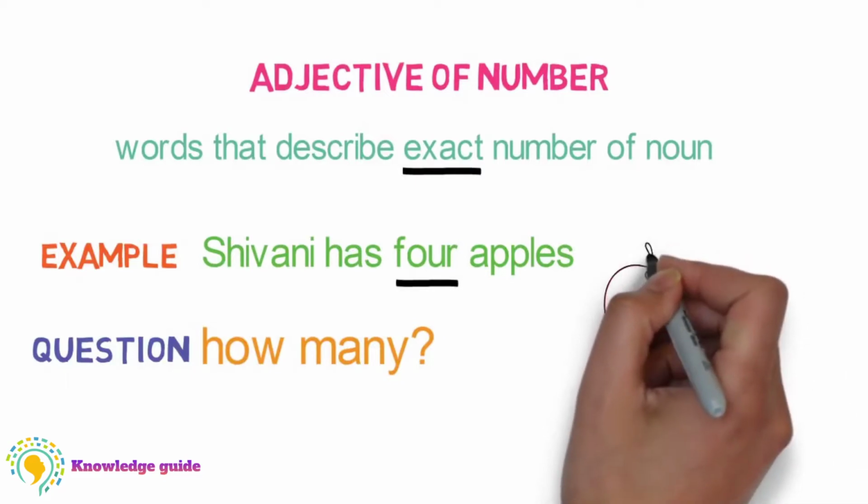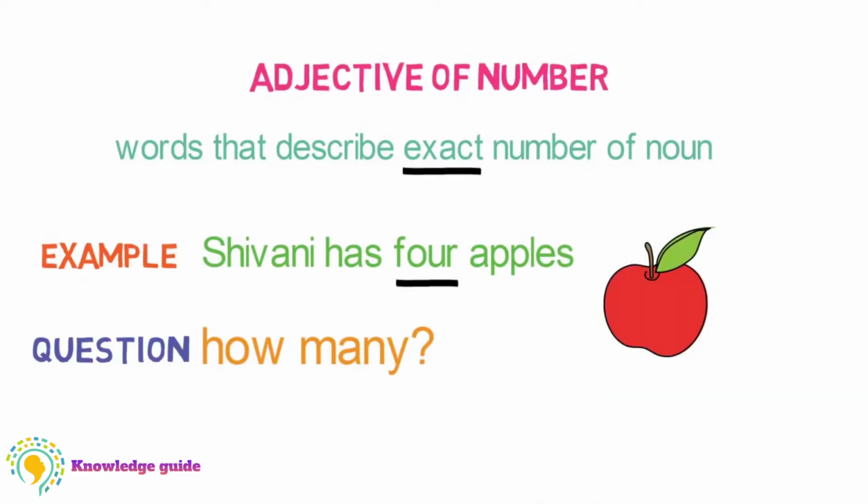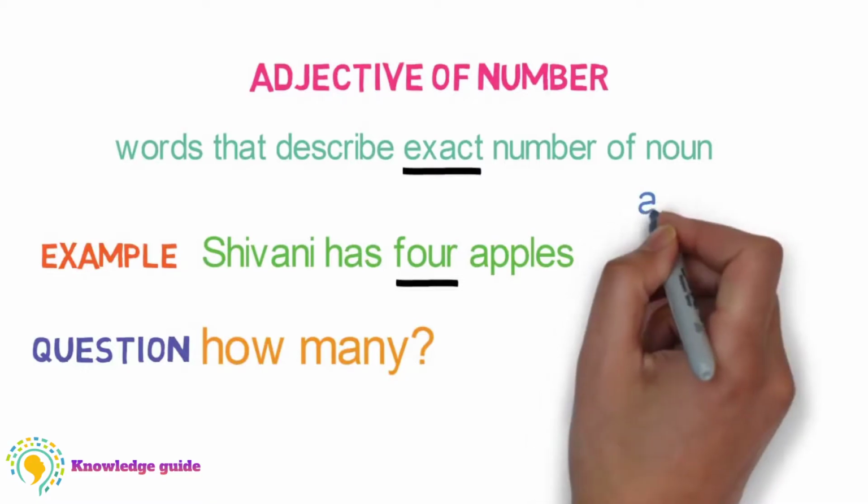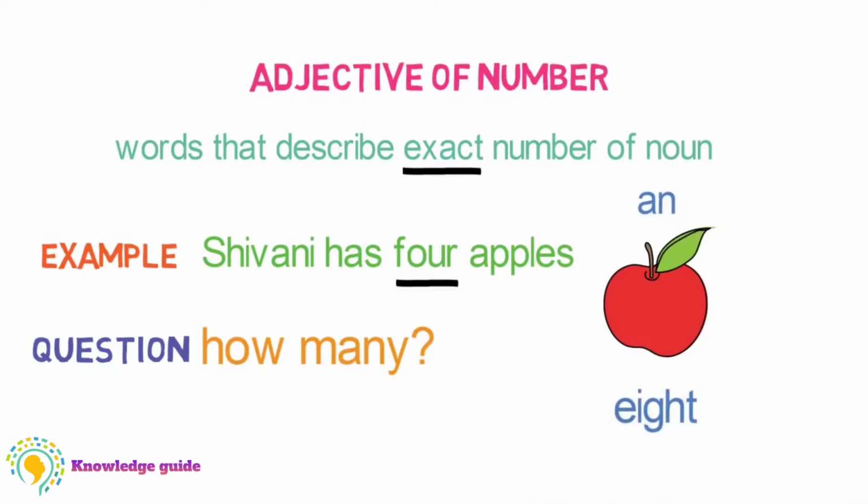Let's see a few more adjectives of number that give us an exact number. If you have only 1 apple, then it will be an apple. And if you have 10 or 8, it describes the exact number of apples that you have. So we should remember that when you have the exact number, we can use the exact adjectives of it.